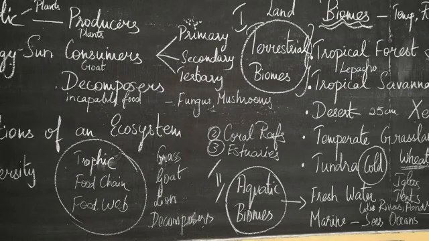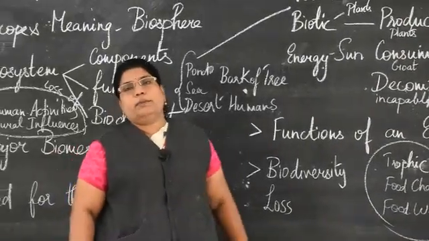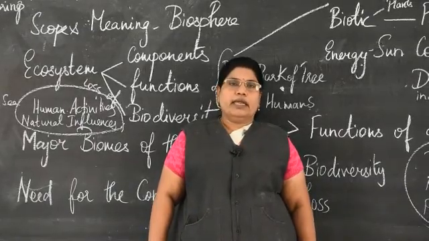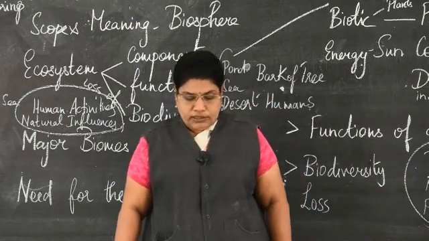Now, some of the threats that these aquatic biomes face are overfishing, pollution and the rise in the sea level. So sea water is polluted. So what happens? All the plants and animals that are found in the sea are becoming extinct now. They face a threat because of human activities.